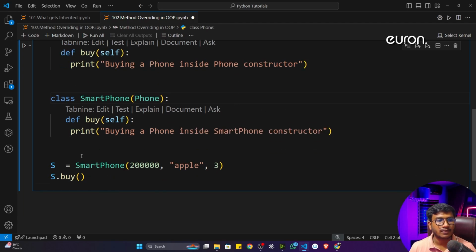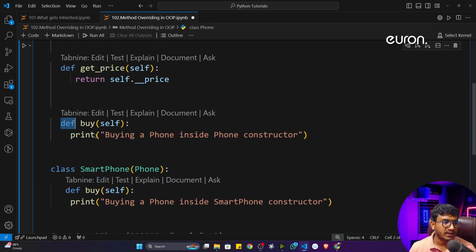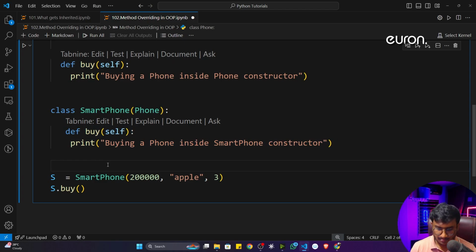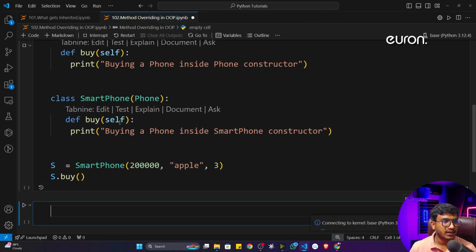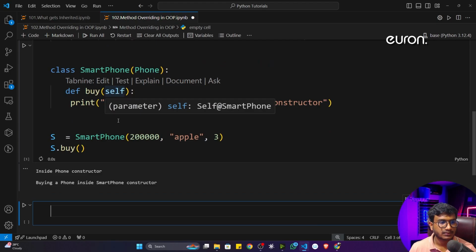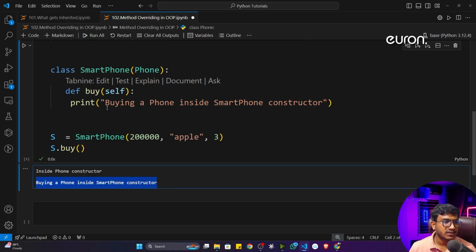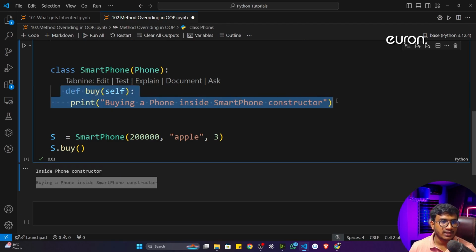Now if I execute the program, let me know which buy would be executed, your parent class buy or your child class buy. Let me select the kernel. See, it is printing buying a phone inside a smartphone constructor. That means this method is getting executed.